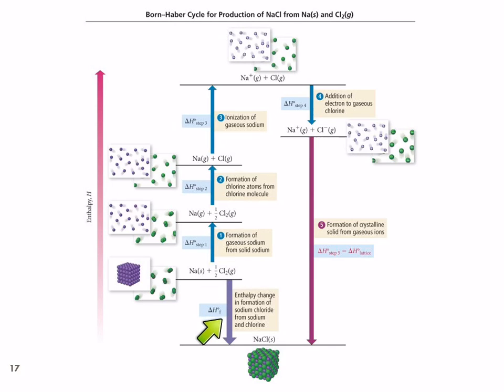If we can measure all of these other steps, this is the one we don't know. You can't really just measure a lattice energy. There's just not really a way to do it. But we know that the sum of all of these other things has to equal this, and that's the easiest way to calculate a lattice energy. Does that make any sense? So if we went this step and this step and this step and this step and then to here, we know all of the other steps except this one that we're missing.